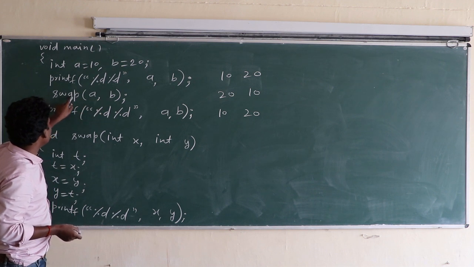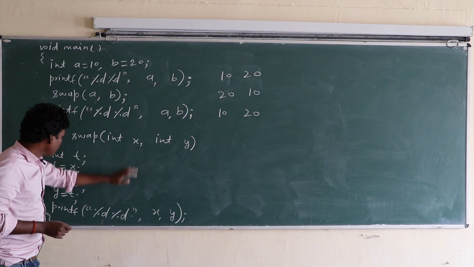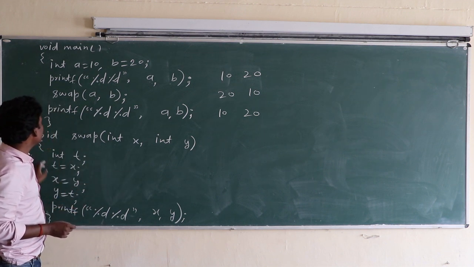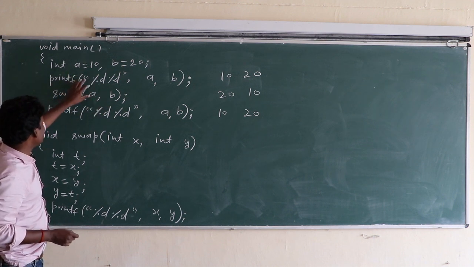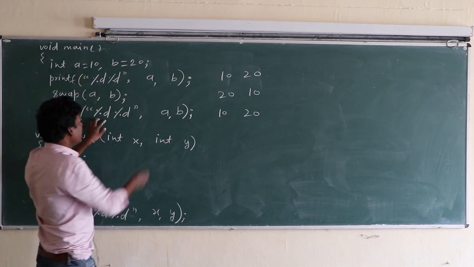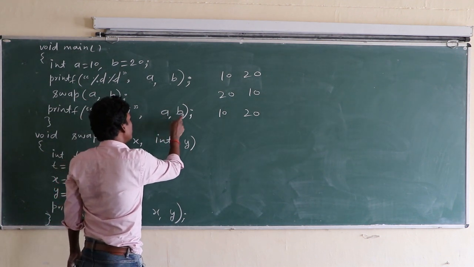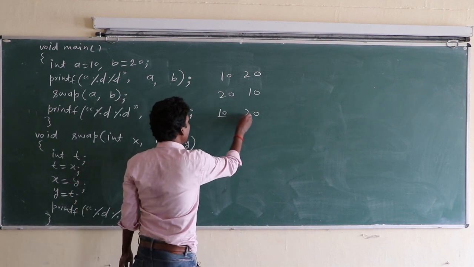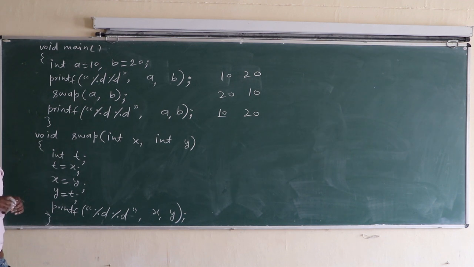Swap is called by value, not by address. That's why modification done in this swap function does not affect the values of a and b in the main function. So here the value of a is still 10, the value of b is still 20. So the result will be 10 and 20.